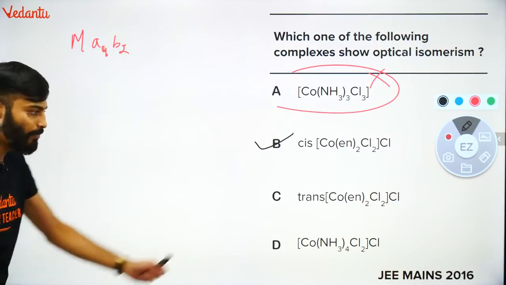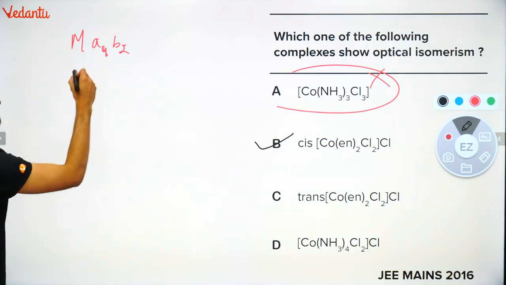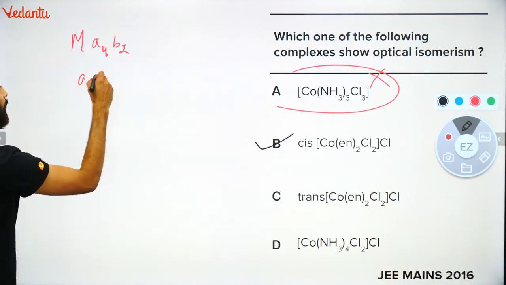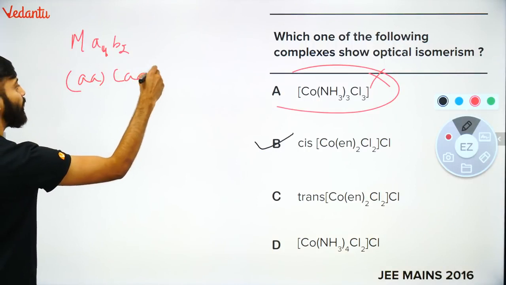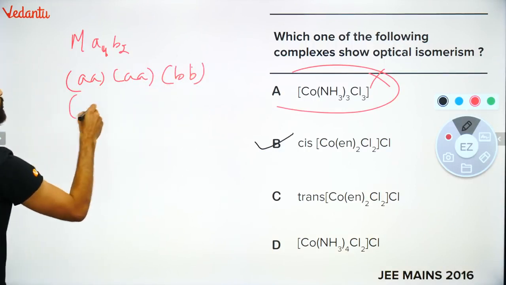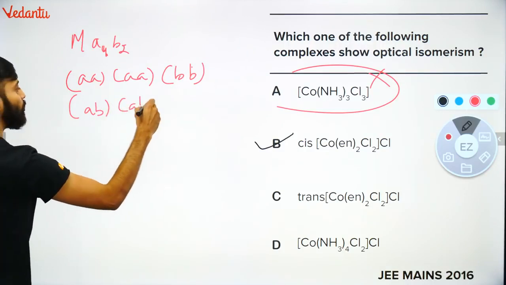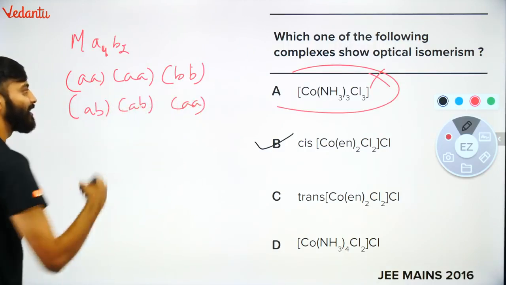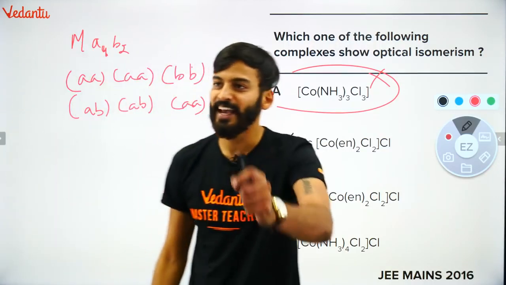MA4B2, MA4B2. So what will be the combination? AA, BB. One combination would be AB, AA. Can we get anything else?